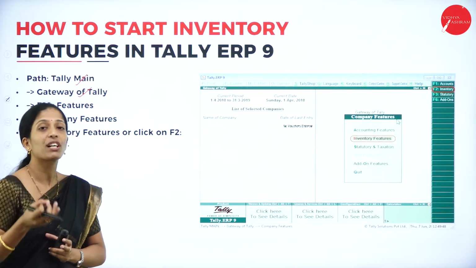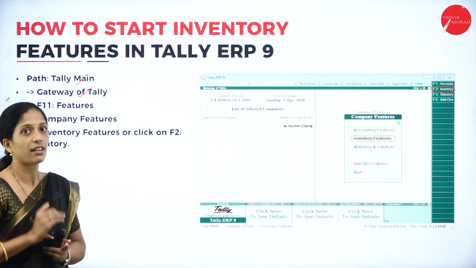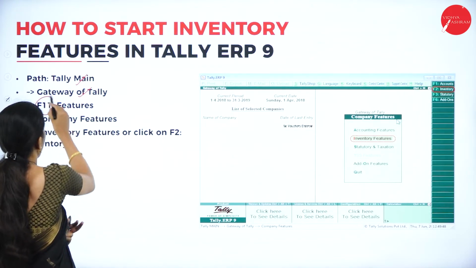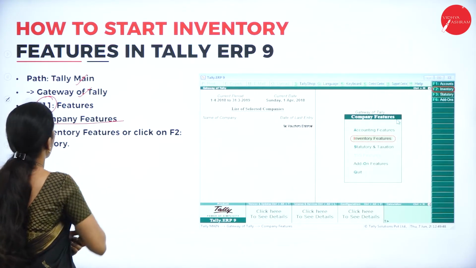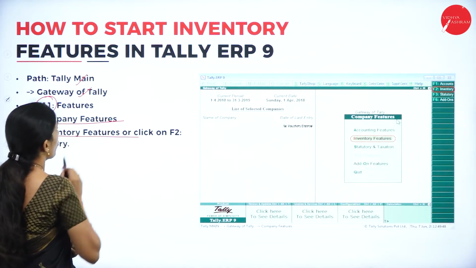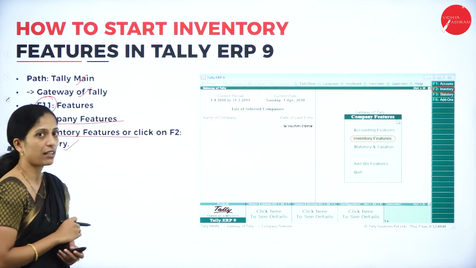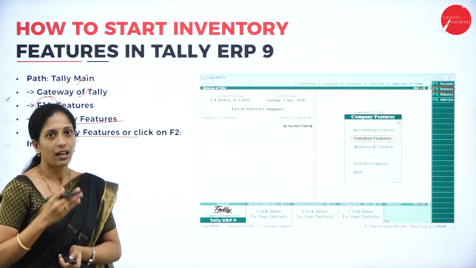If you want to view the features of Tally ERP 9 under inventory features, press F11. You will get the list of features. Next you will get all the company features. Now press F2 for inventory features, or click on F2 inventory. This screen will be displayed if you do these activities.